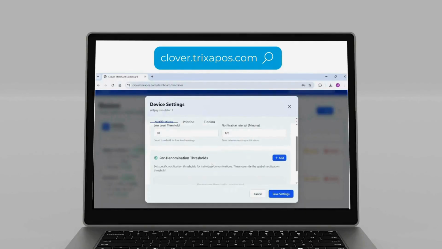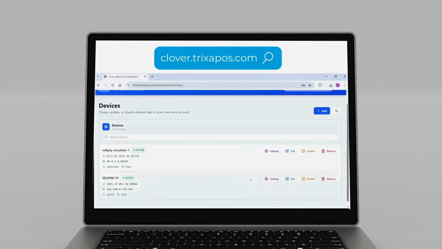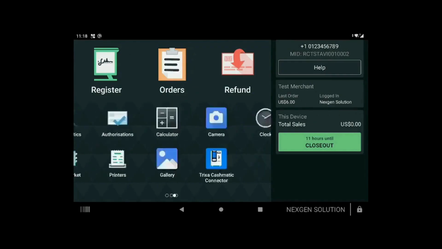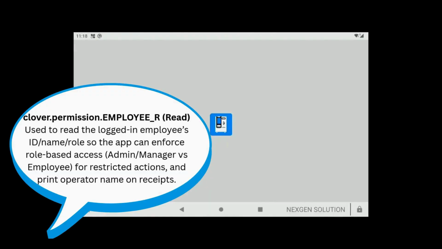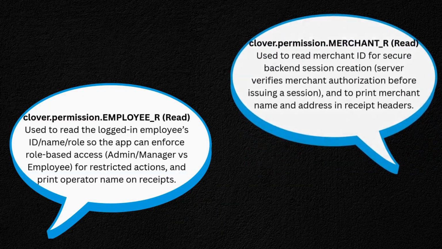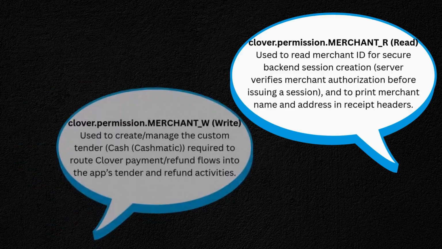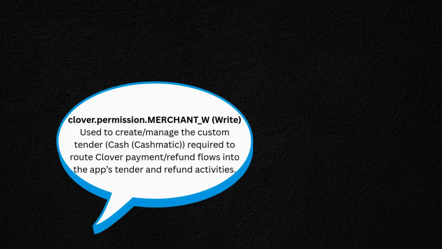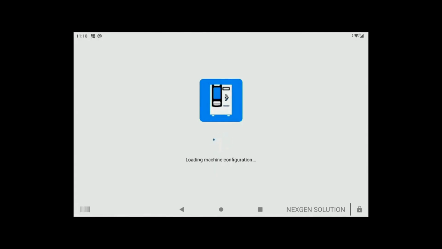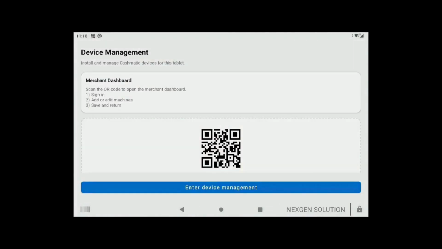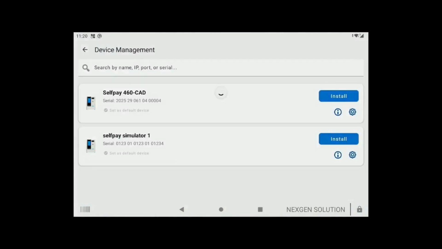If you press on the device, you will go to the device settings where you can edit the settings of that device. Now go to CloverKit, open our app. When you open the app for the first time, you have to enter device management and then choose the devices you add on Clover.TrixaPOS, install devices.